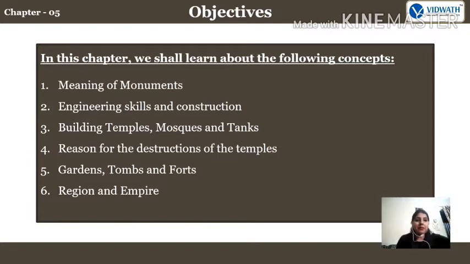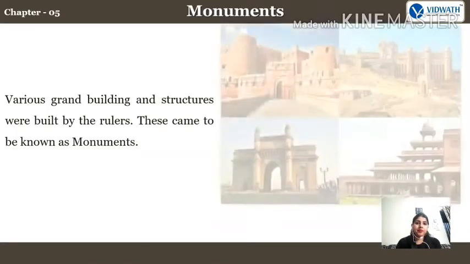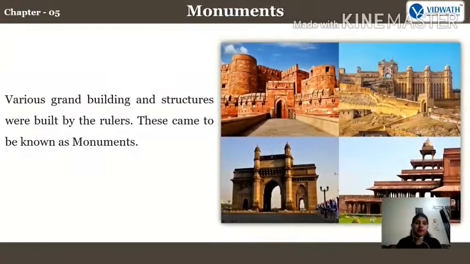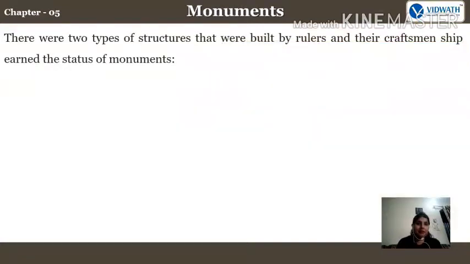So see carefully. Let us start our discussion with monuments. Various grand buildings and structures were built by the rulers. These came to be known as monuments. Fine. There were two types of structures that were built by rulers, and their craftsmanship earned the status of monuments.